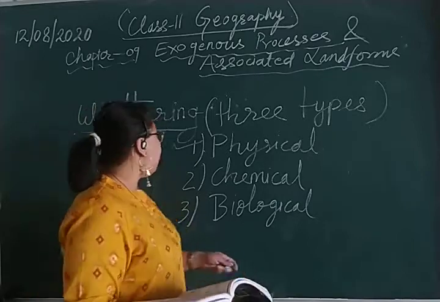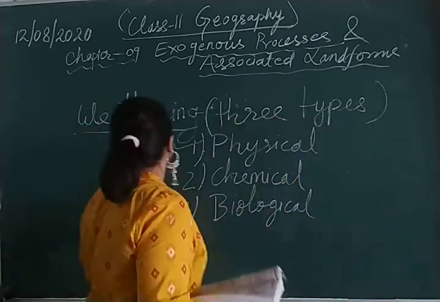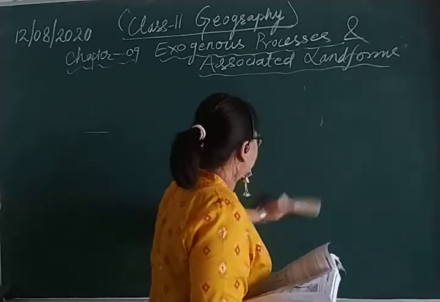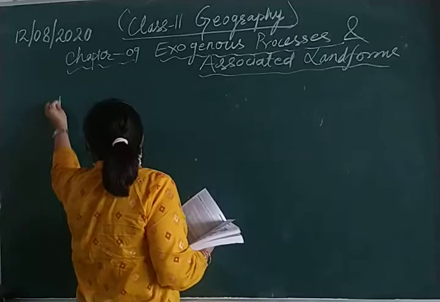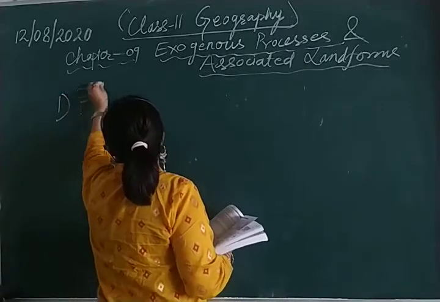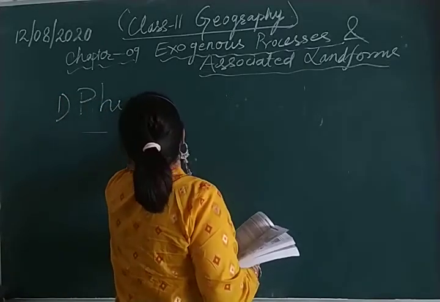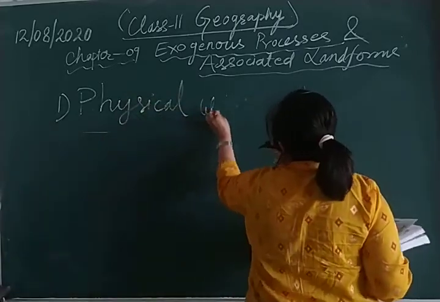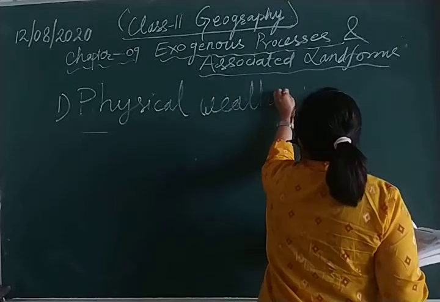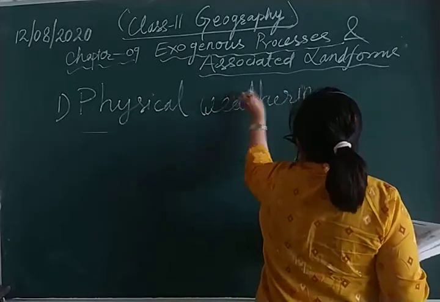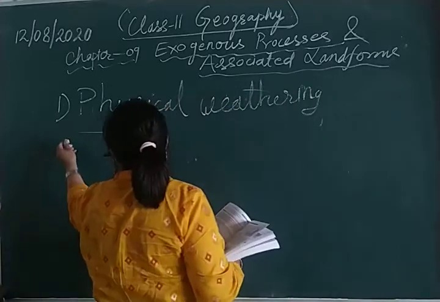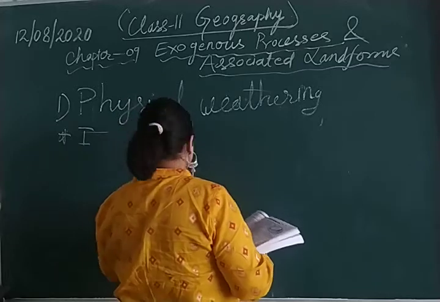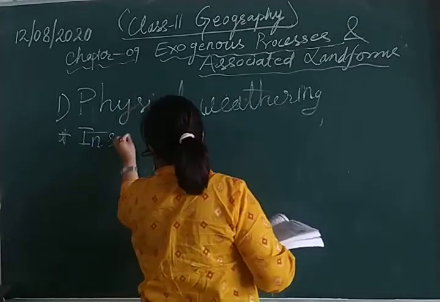So when we talk about the first type of weathering, that is physical weathering, it has three subdivisions. That is insolation.